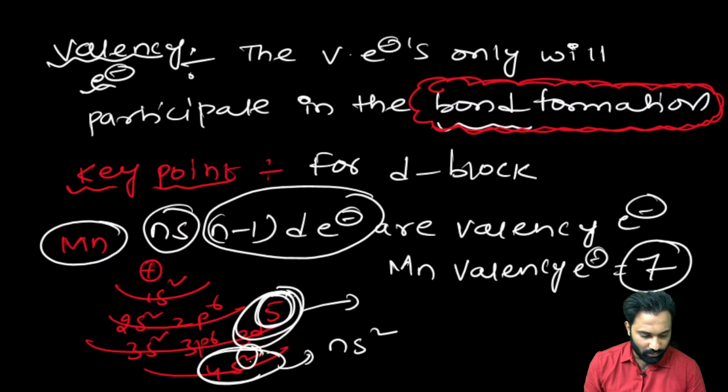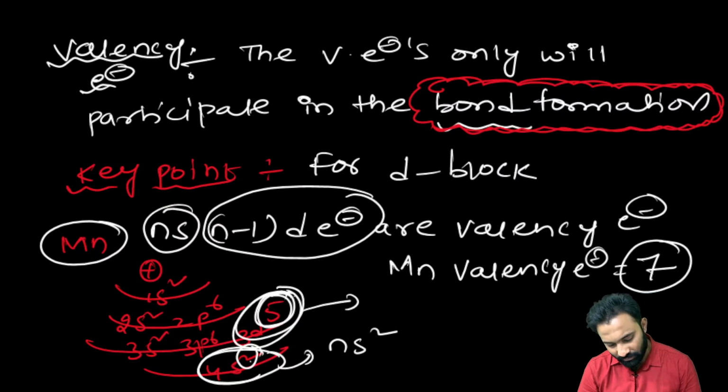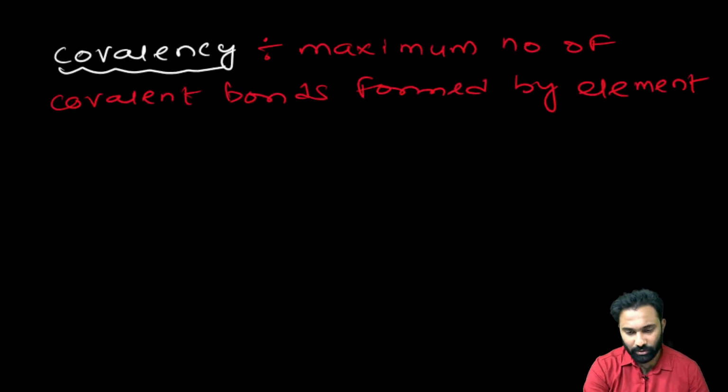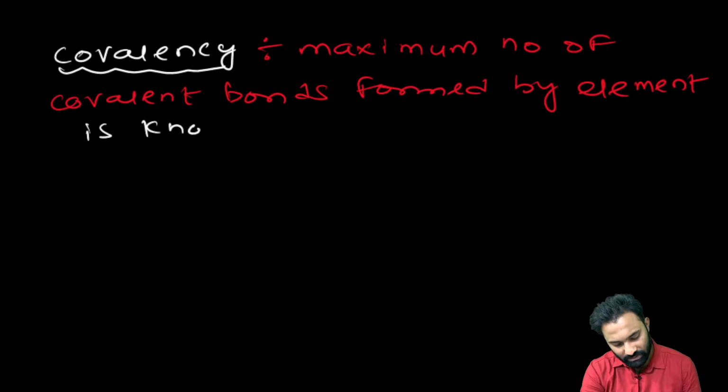That is the reason Mn forms 7 bonds, right? Now the next very key point is covalency. The maximum number of covalent bonds formed by an element is known as covalency.